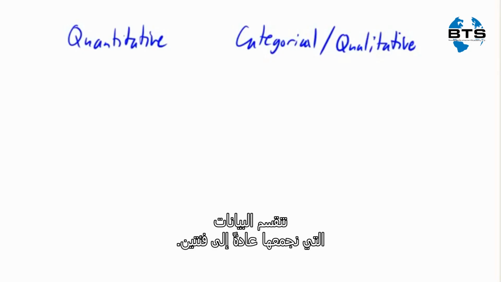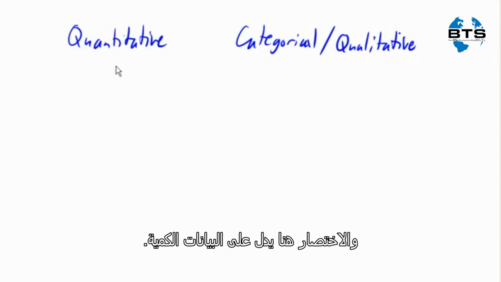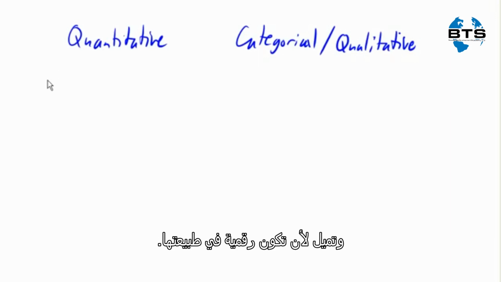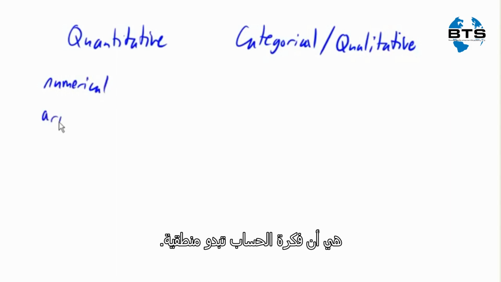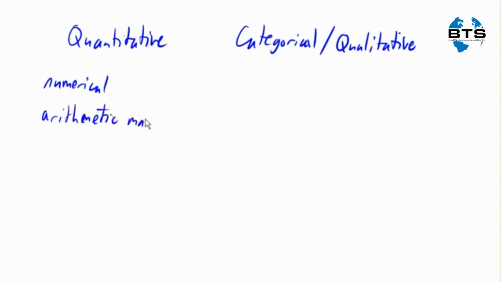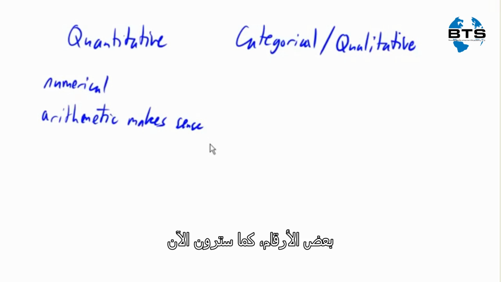So data that we collect is usually divided into two big categories. The first one is called quantitative data, and the quant there sort of suggests quantities. These tend to be numerical in nature, and more importantly than just being numerical is the idea that arithmetic makes sense. In other words, it makes sense to add or subtract these values. Some numbers, like we'll see in a minute, really don't make sense to do this with.